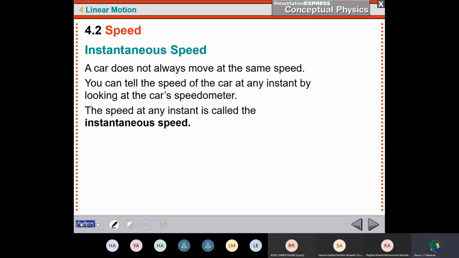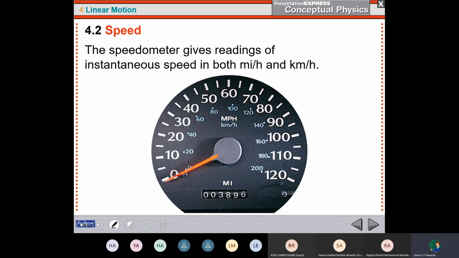Okay. Now, we have two types of speed, the instantaneous speed and the average speed. Let's talk now about the instantaneous speed. Now, all of us know that in cars, we have this speedometer. For this speedometer, I can read the speed at, as an example, now the time is 11:45.